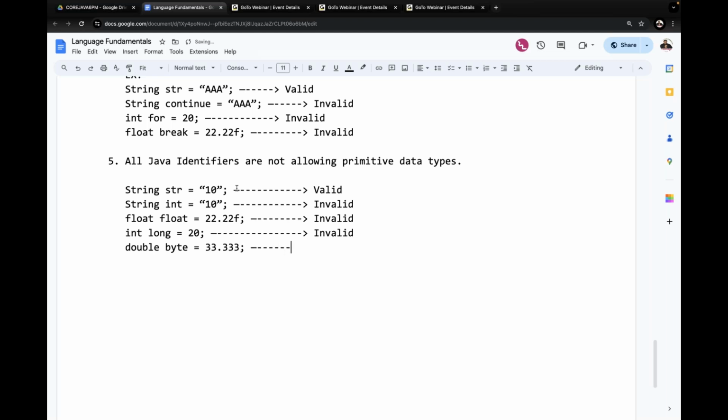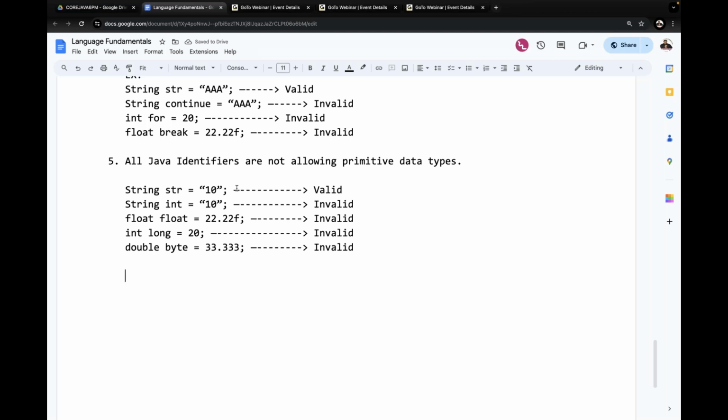Double byte is equal to 33.333. Byte is a primitive data type, but we are using it as a variable, so it is invalid. All of you get my point or not? So this is the other point we are understanding.